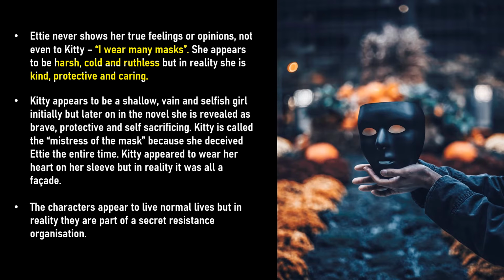caring. Kitty appears to be shallow, vain, and selfish initially, but later on in the novel, we see the reality where she is revealed as being brave, protective, and self-sacrificing. She only appeared to be that way, but in reality, she was brave, protective, and self-sacrificing. Kitty is then called the mistress of the mask because she deceived Edyth the entire time. Kitty appeared to wear her heart on her sleeve, but in reality, it was all just a facade.